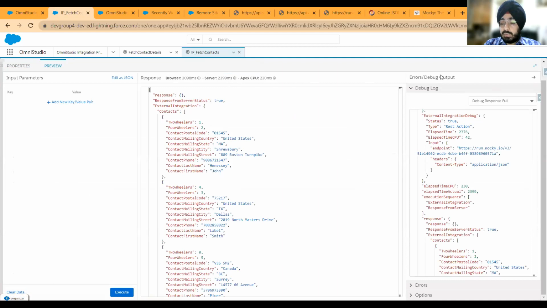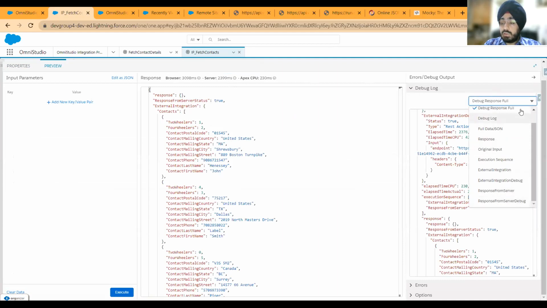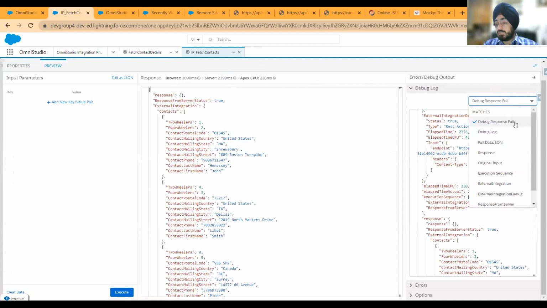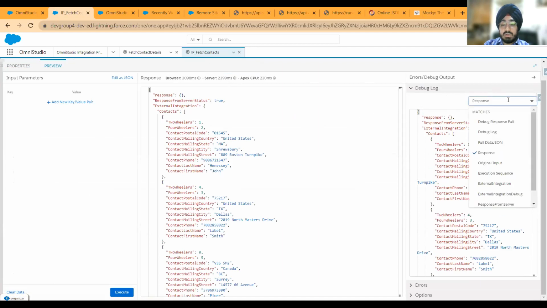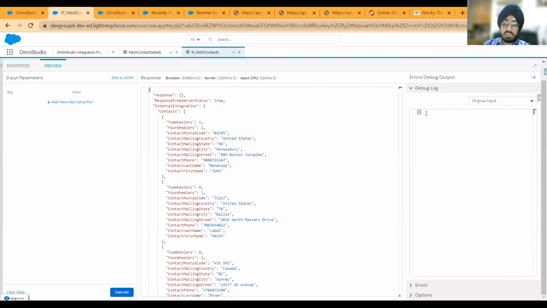On the right side within the debug panel, as soon as you click on this picklist, you will see individual items here. What are these? Debug response full will give you the complete data JSON in the whole IP. Response will just give you what is being returned, so basically only the response action. And then this is where the fun starts. What was your original input? Since we did not give any input here, we have null here.